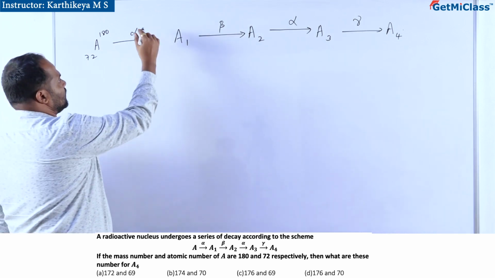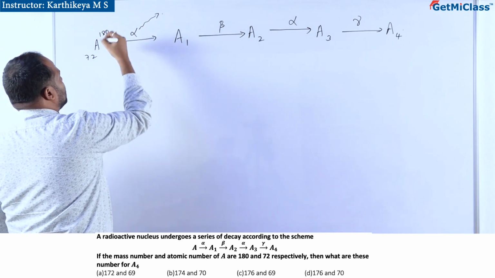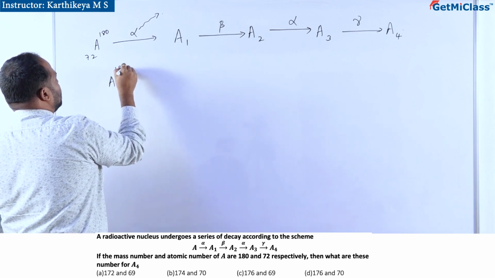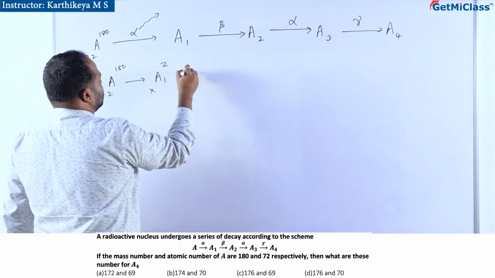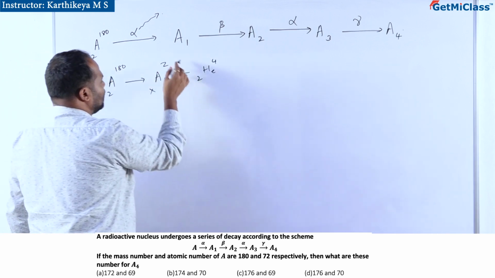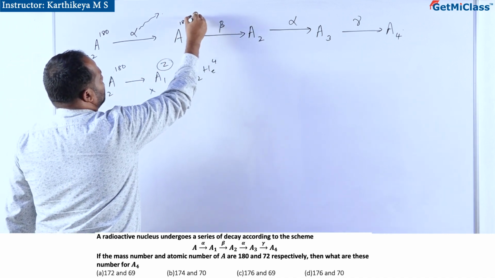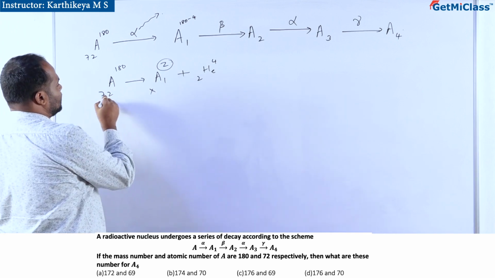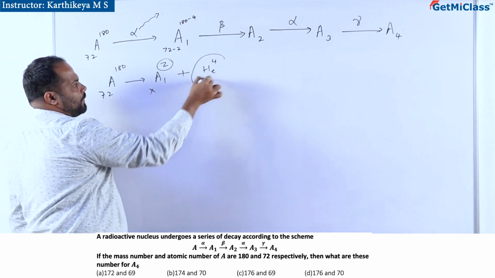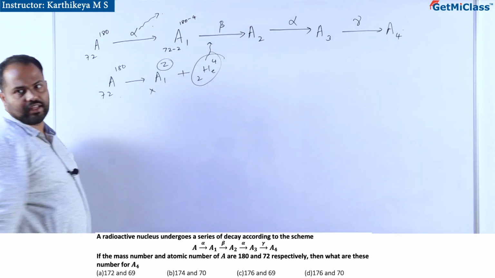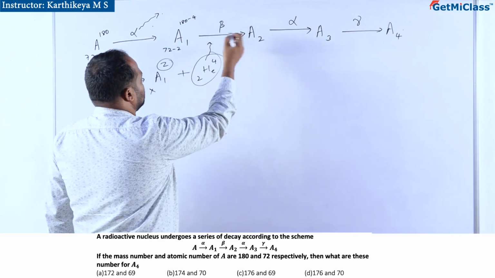Now, alpha decay means it emits alpha rays. So A with 180 and 72 becomes A1, with mass number Z and atomic number X, plus 2He4. So this Z must be 180 minus 4, and X must be 72 minus 2, because an alpha particle has been emitted during alpha decay. So, A1 is this.